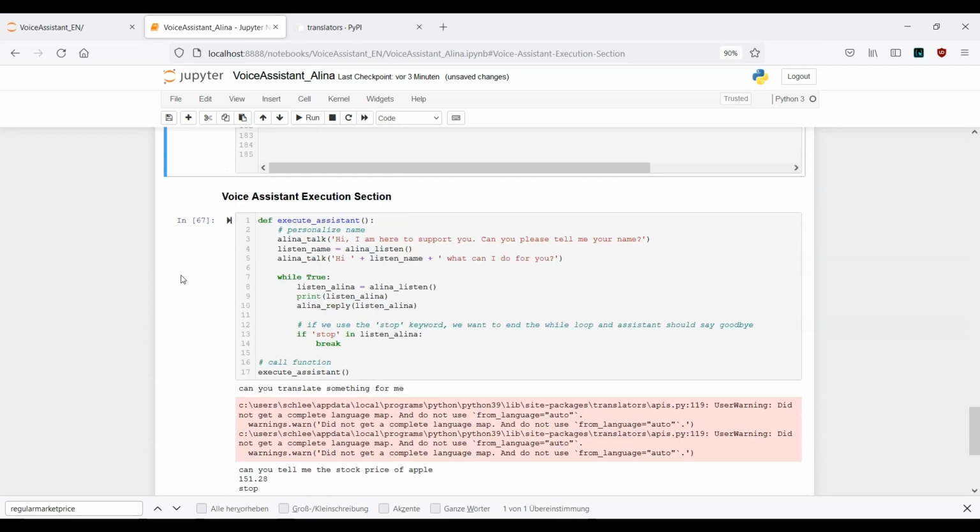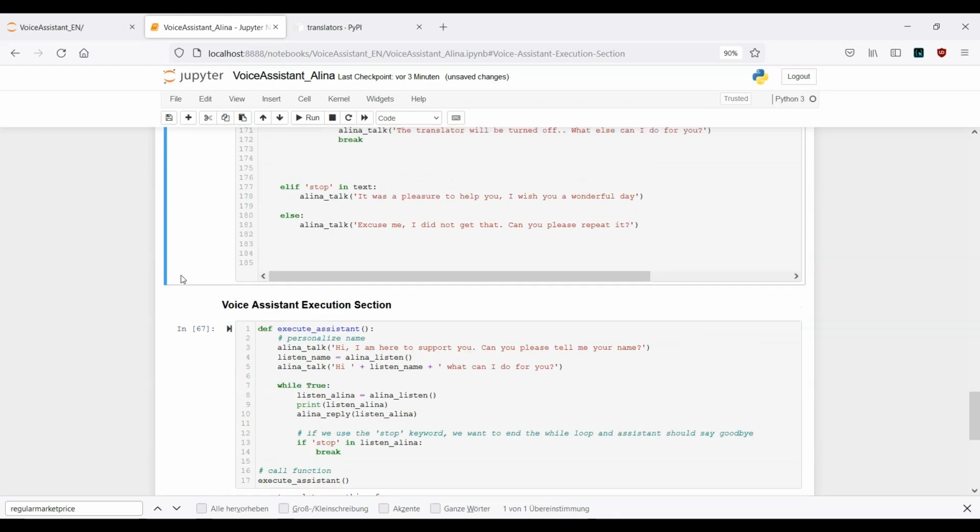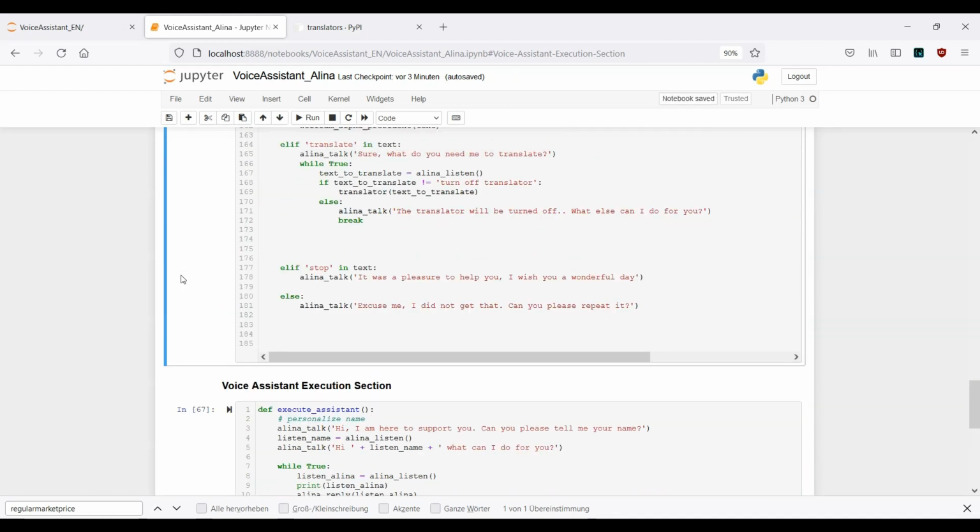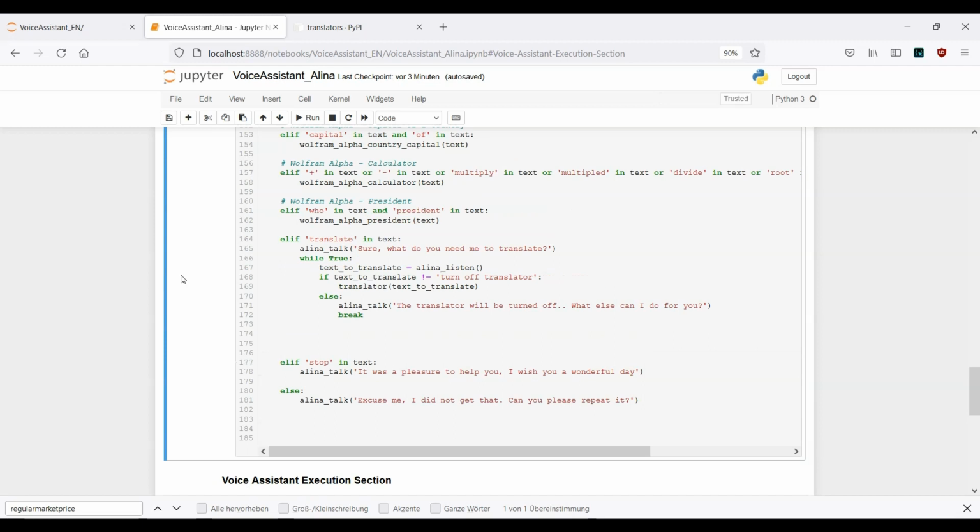Okay, so this was actually the demonstration and the example of how we can use the translator. I also hope you got the point when I told you it makes sense to work with a German voice if I want to read a German text. Otherwise it would be read with the English pronunciation, and it would sound a little bit weird.